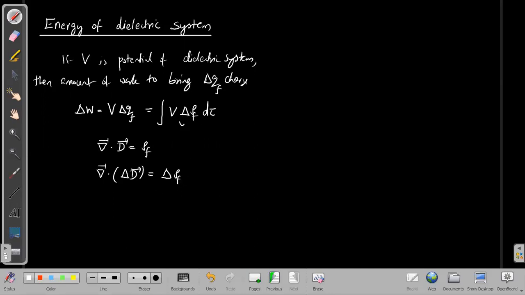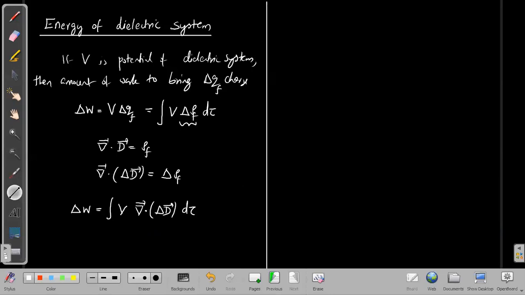So I can replace this delta rho f with this divergence. Therefore, the small amount of work done by the external agency to bring delta Q f amount of charge, I can write as integral V into del dot delta D d tau.